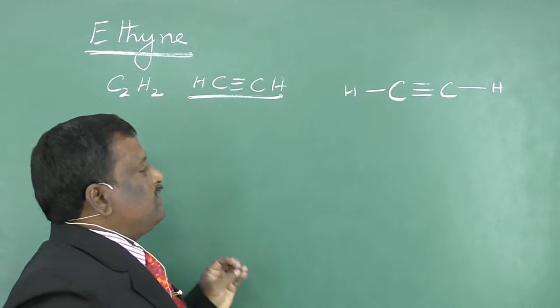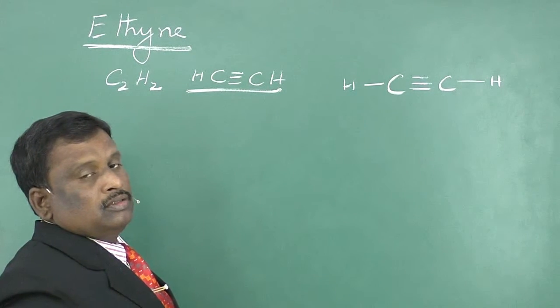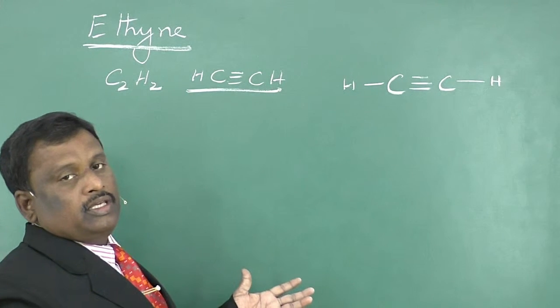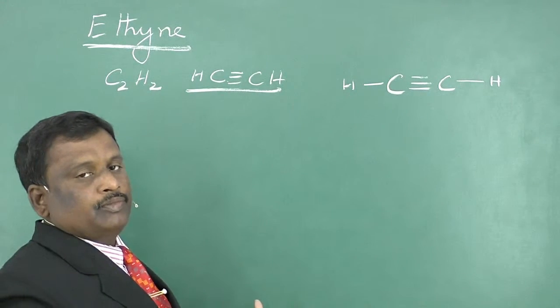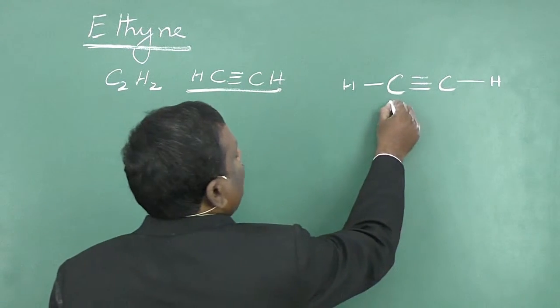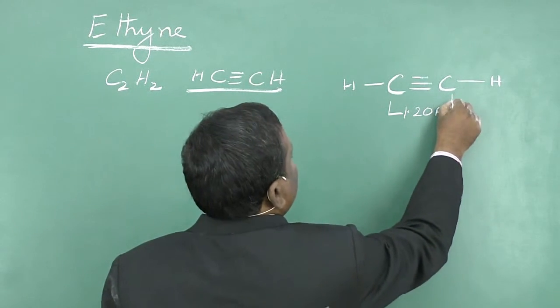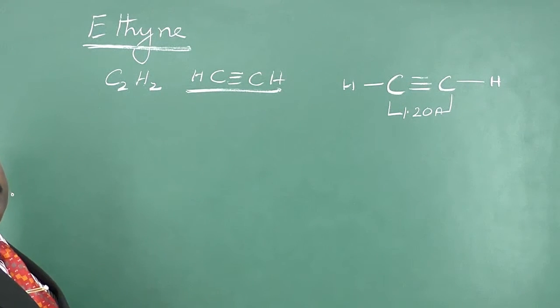The presence of this triple bond between 2 carbon atoms is evident from the bond energies and bond lengths. Here the carbon-carbon triple bond length is found to be 1.20 angstroms, which indicates the presence of a triple bond.